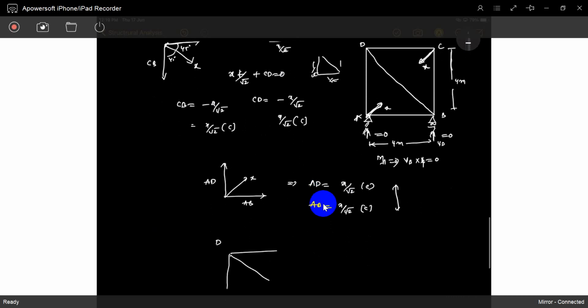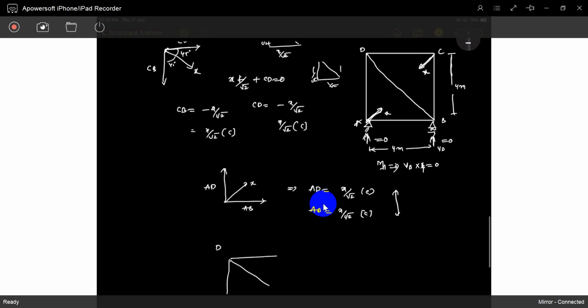So CD is X by root 2 compression. This is X by root 2. So AD also X by root 2 compression. So what is the value of this? What is the value of DB? This is X by root 2, this is X by root 2, this will come X. I understood.